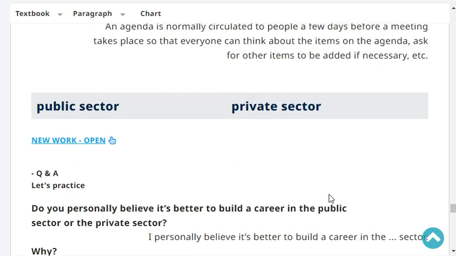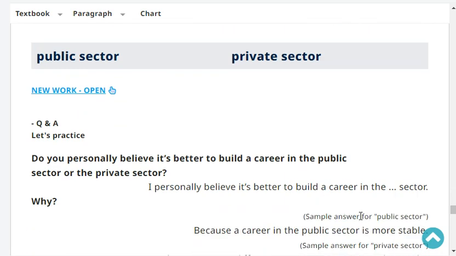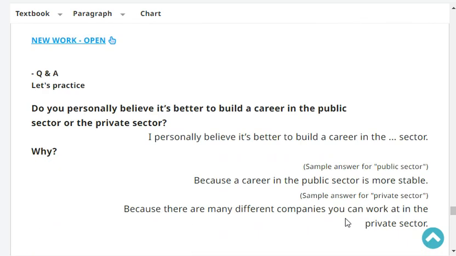Do you personally believe it's better to build a career in the public sector or the private sector? I personally believe it's better to build a career in the private sector. Why do you think so?